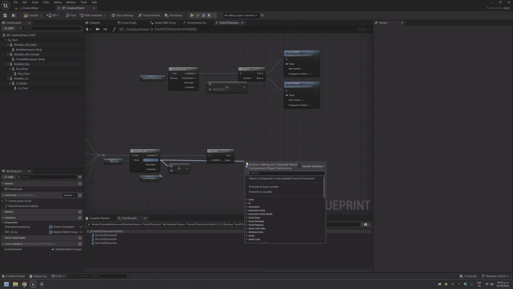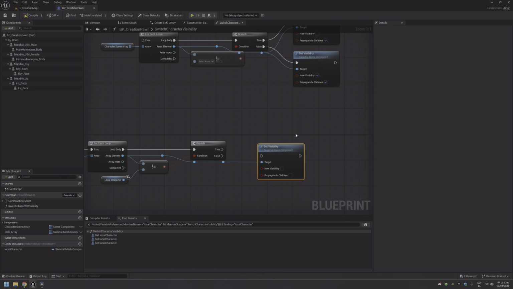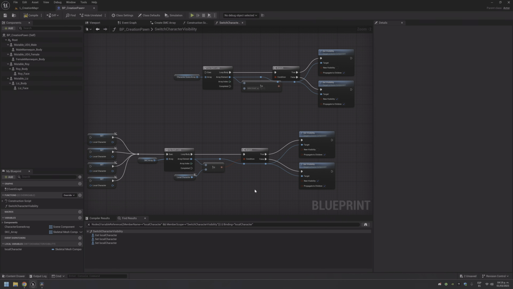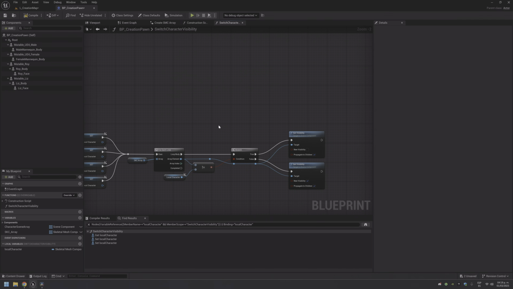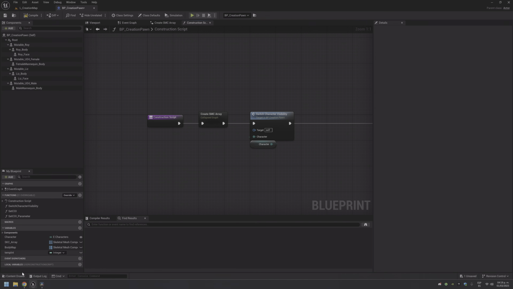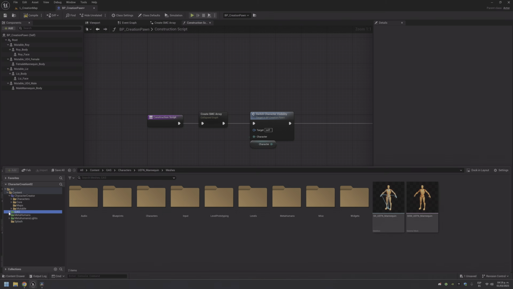Set visibility. We need the top one to propagate to children, the second one visible and propagate to children, and it's ready. Okay, let's fix the enum. Let me check here at enums.